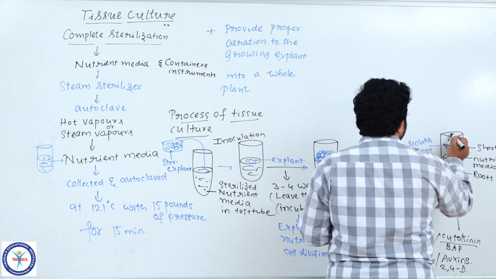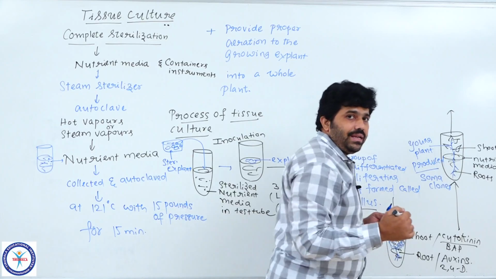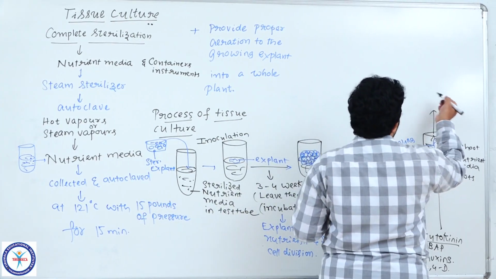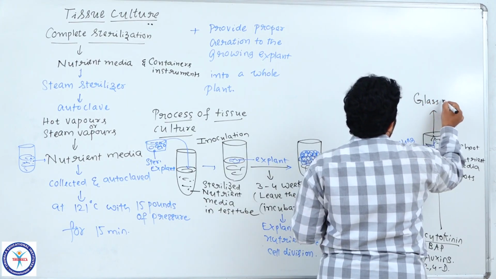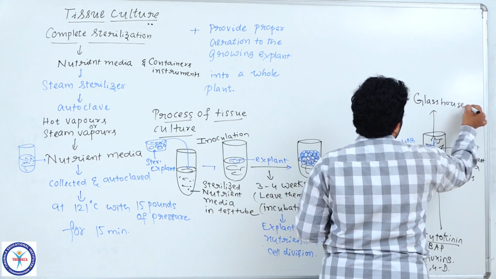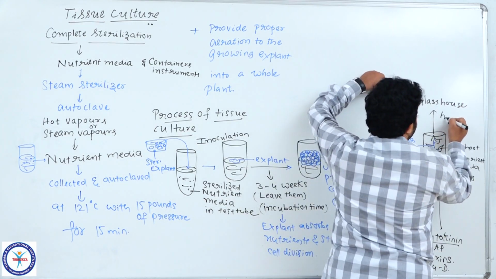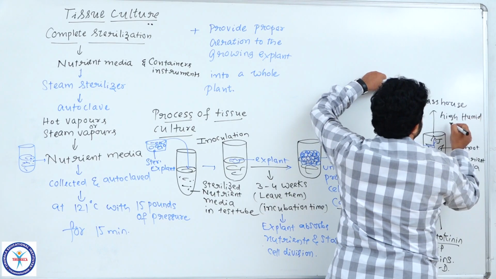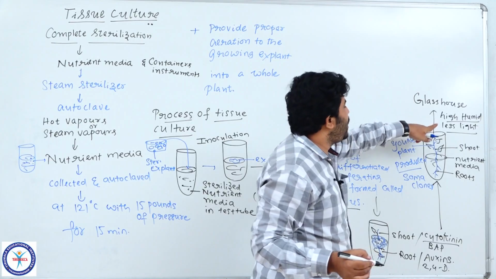Now when it grows to a certain height and certain development, we collect them and place them in the glass house. In the glass house, we maintain high humid conditions and less light. Reduced light and high humid conditions.